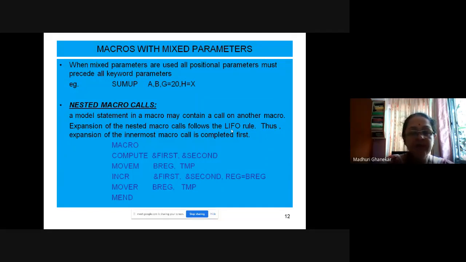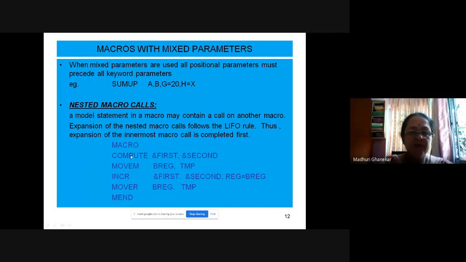Obviously the operating system has to construct a stack for the maintenance, just like for the maintenance of function calls. The LIFO rule is used in the same manner for the expansion of nested macro calls, so the innermost macro should be expanded first.